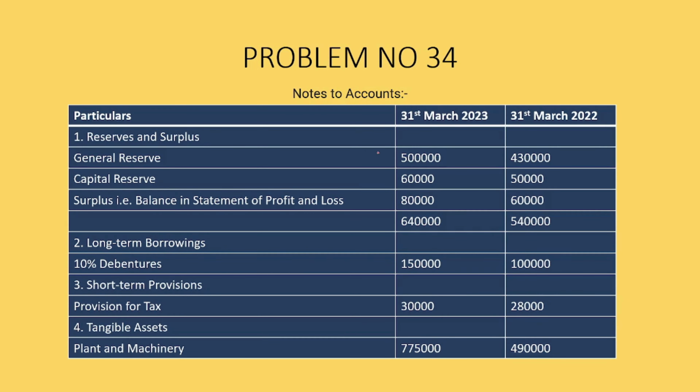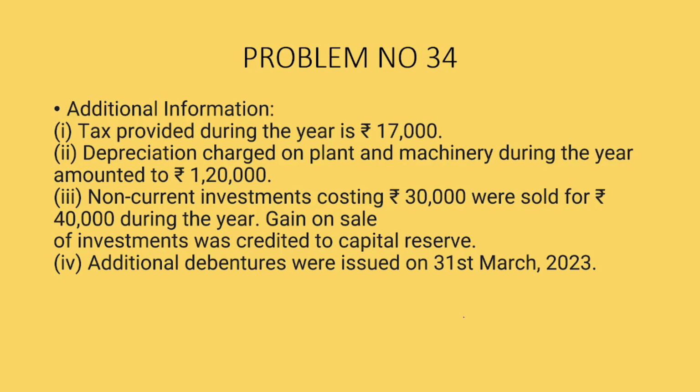Now, these are the notes to accounts. Here in the question, these are the notes that are given. Reserve and surplus includes general reserve, capital reserve, surplus, and long-term borrowings include 10% debentures, short-term provisions include provision for tax, and intangible assets include plant and machinery. So, this is the additional information provided.